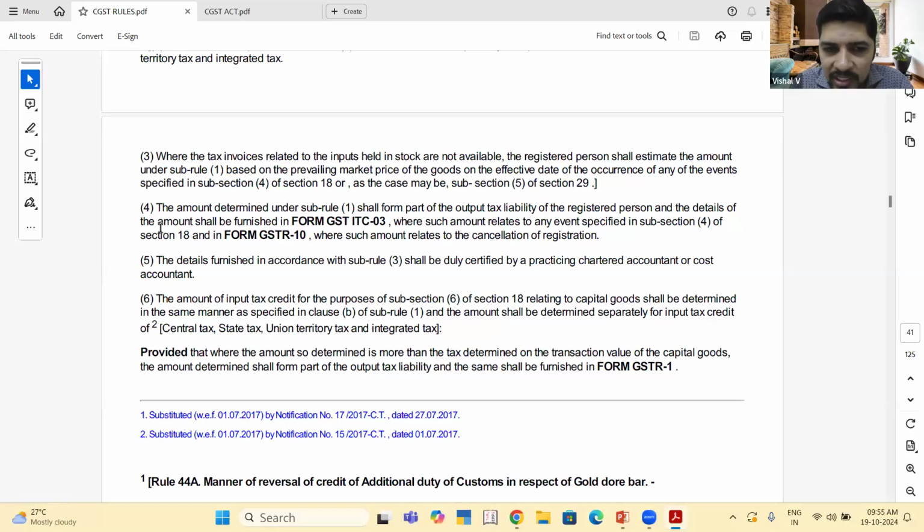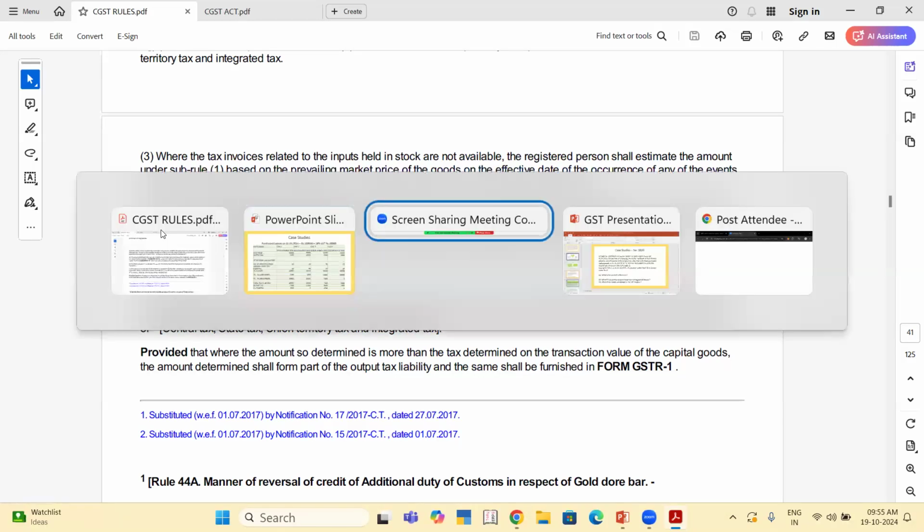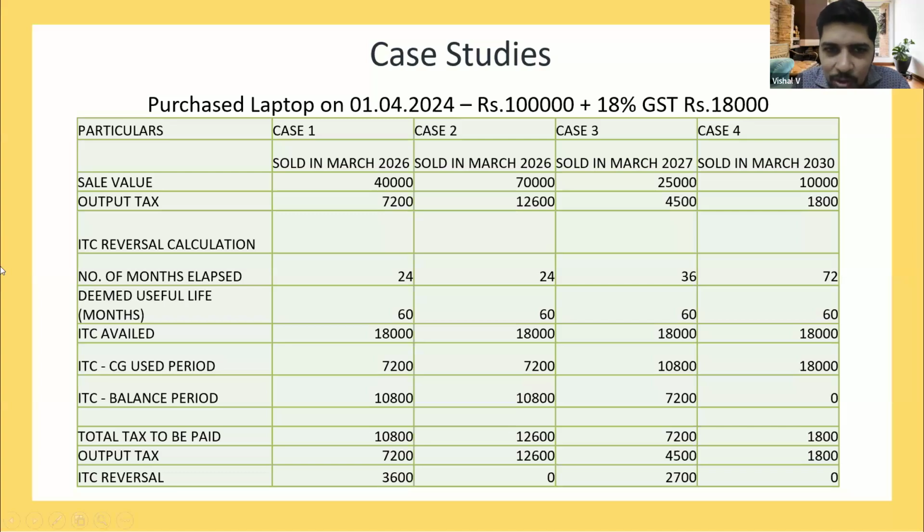देखिए वो proviso clause says that provided that where the amount so determined is more than the tax determined on the transaction value, then you have to declare that also in your GSTR1 as an output tax liability. So in your example, जब मेरा output tax is coming to 7,000, but the reversal is coming to 10,000, that 10,000 also should be declared as an output tax liability in GSTR1. We'll come to this example. So you mean to say 10,800 has to be declared in GSTR1, first case? Yeah, correct. But with the taxable value 40,000 only.